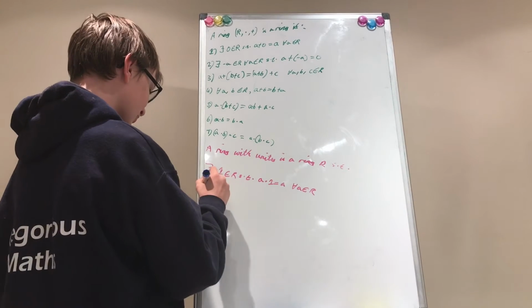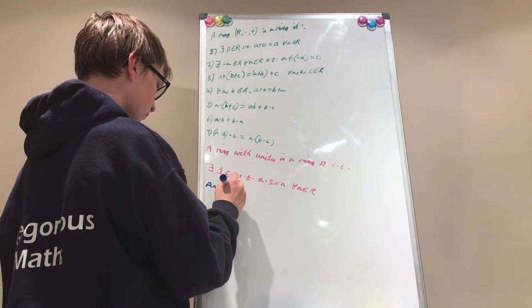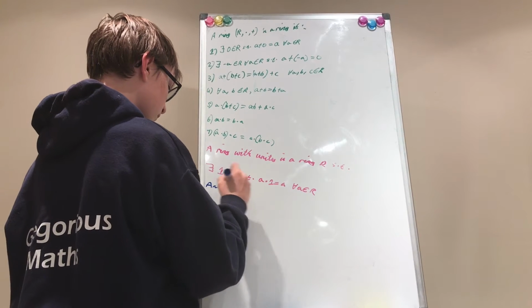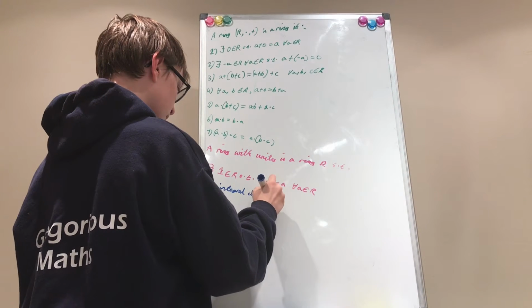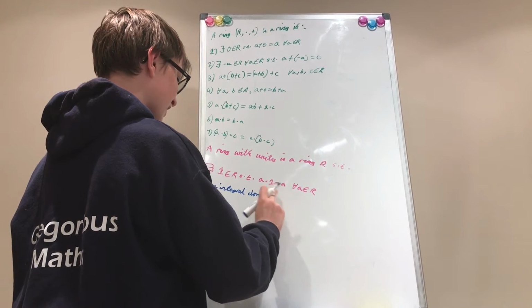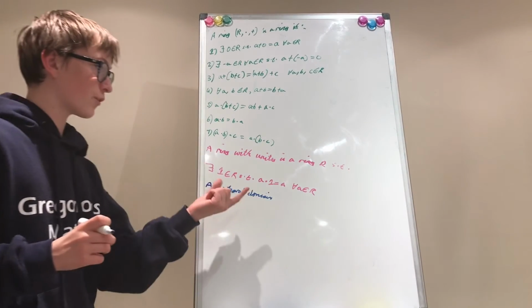Anyway, an integral domain is a ring R, is a commutative ring with unity.